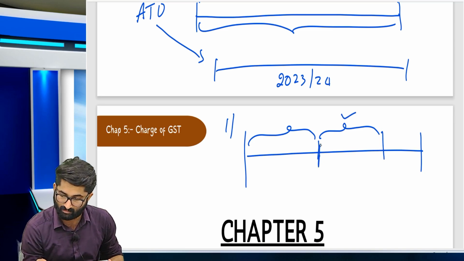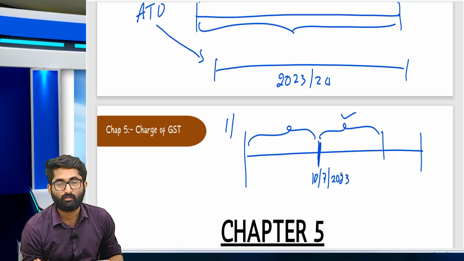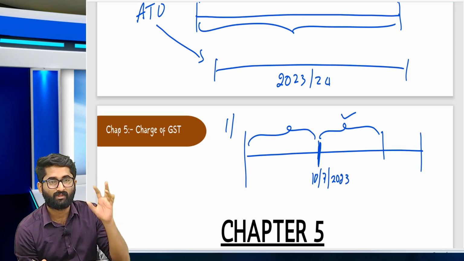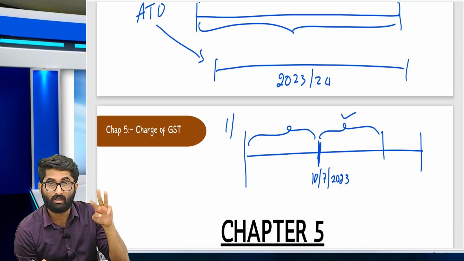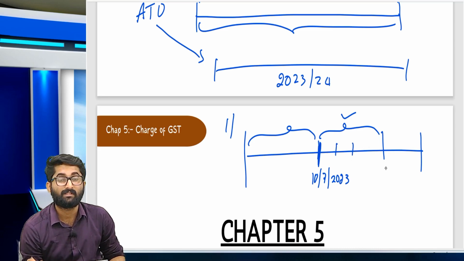From here. Example, on 10 July 2023, you became liable for registration. You took the registration under composition, and for these 3 months, July, August, September, you have to file the GST